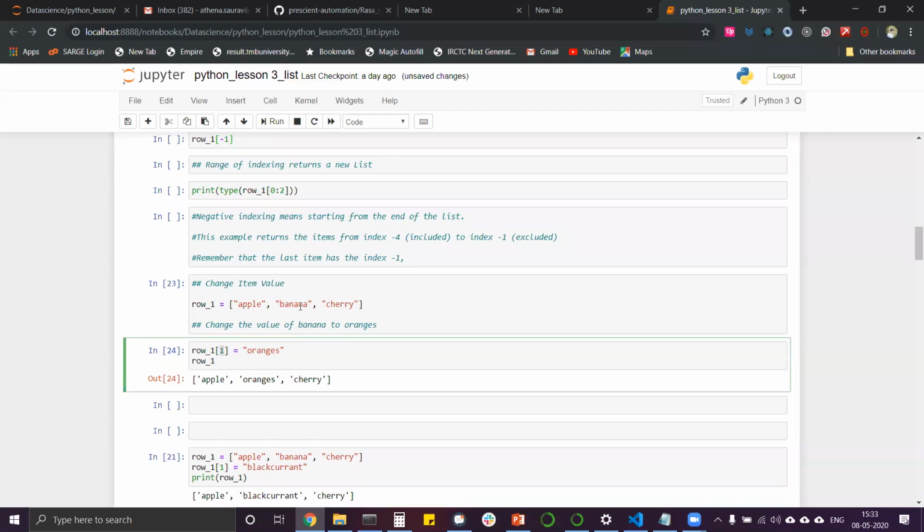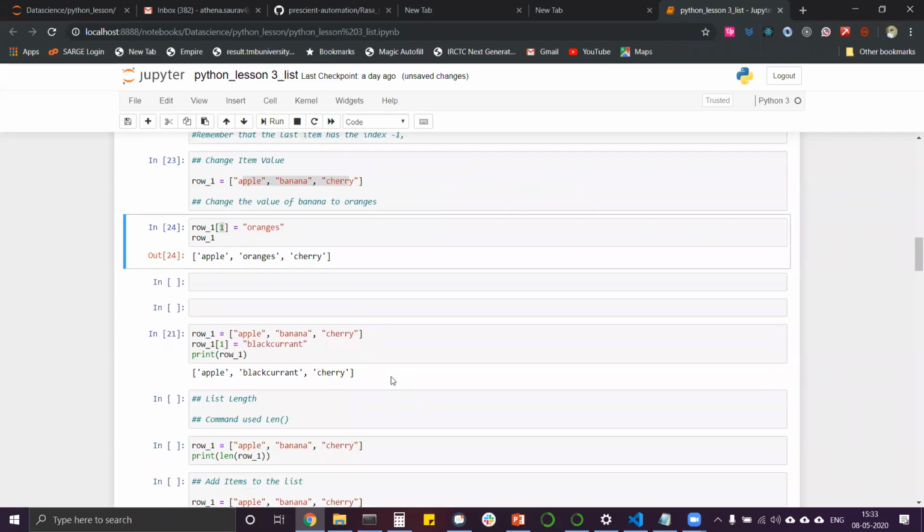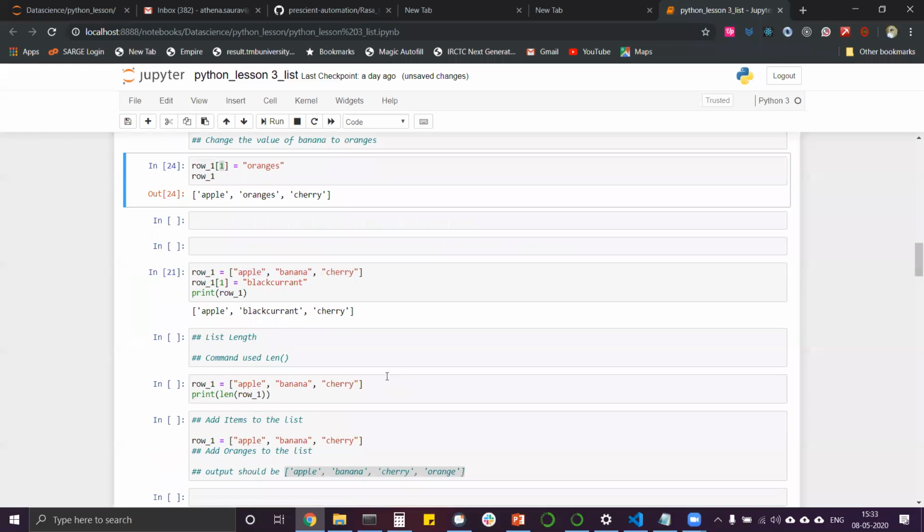What is the position of banana? One. It will change the item at that position. So apple, banana and cherry is now changed to apple, oranges and cherry. This is how you change a value by index position. This is one method that we can do.